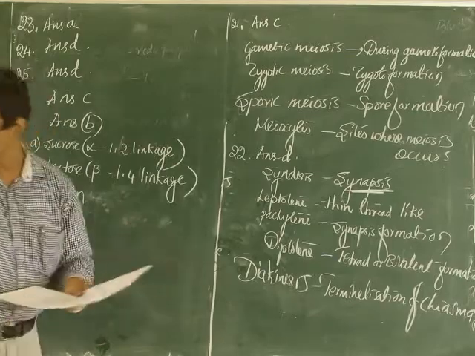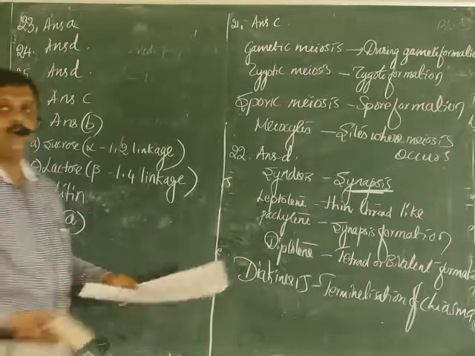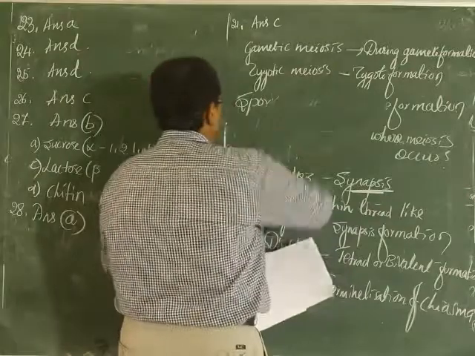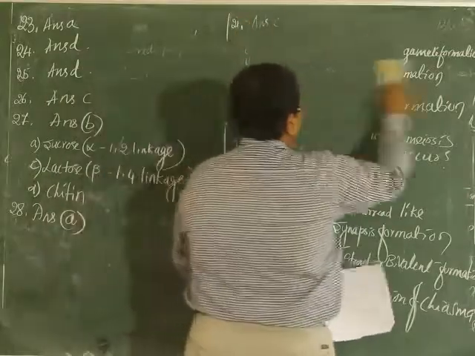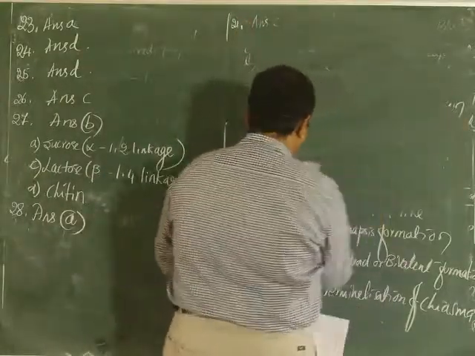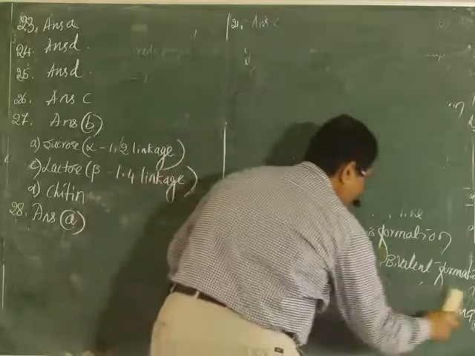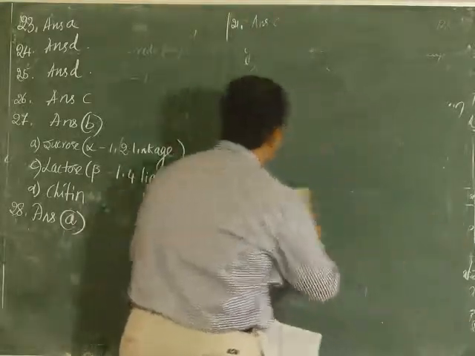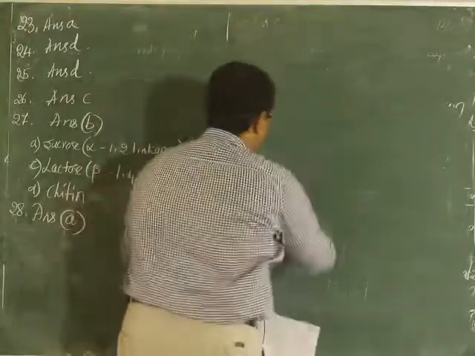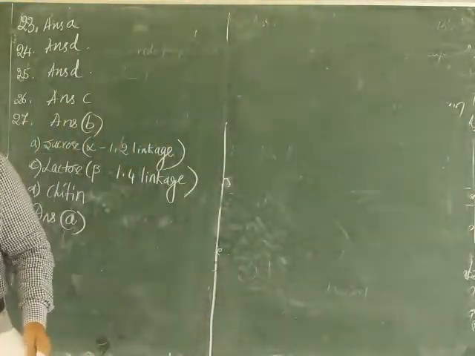Now I'll move to the 29th question. Question number 29.